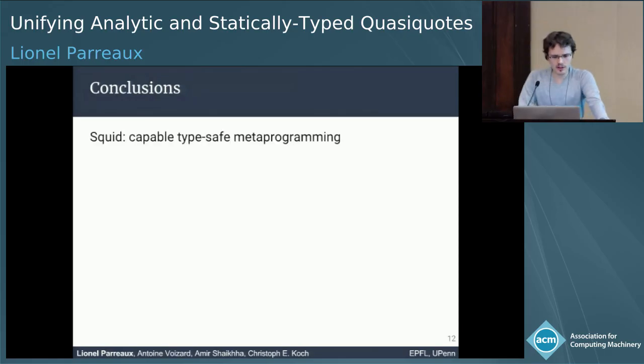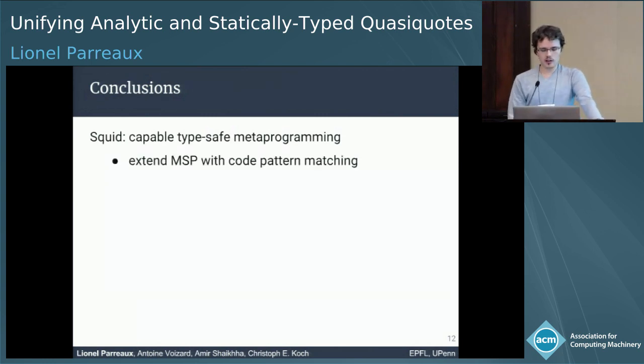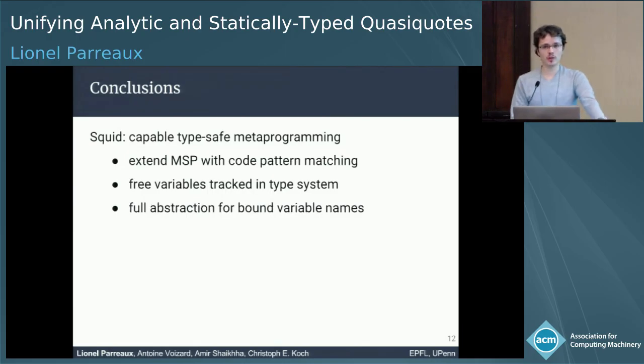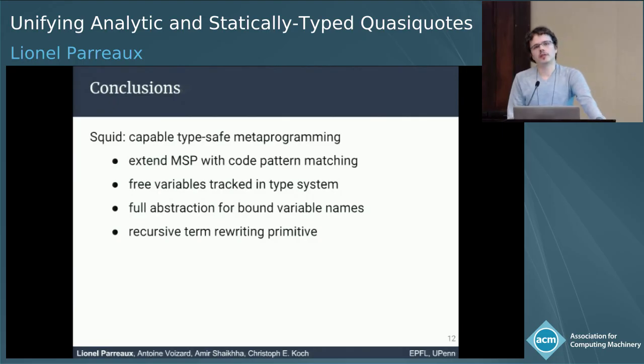So let's conclude. Squid offers capable type-safe metaprogramming techniques. It's an extension of multi-stage programming with pattern matching. It tracks free variables in the type system. It abstracts the name of bound variables, so the name of bound variables doesn't matter, as we saw. You can match bindings using different names. And we have some very nice primitives to make sure that rewritings are type preserving and don't introduce free variables.